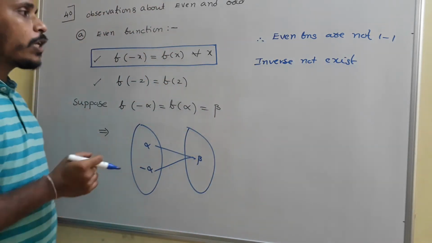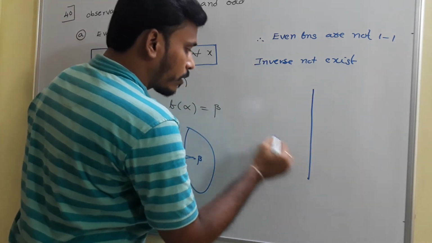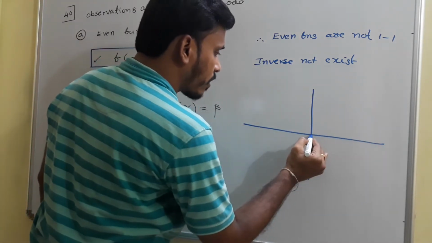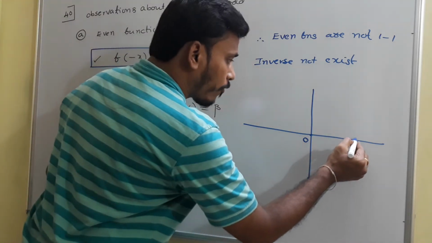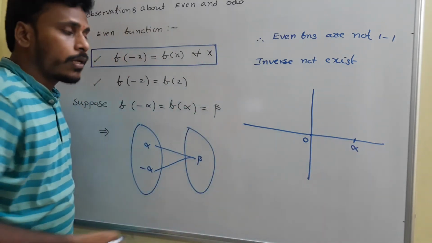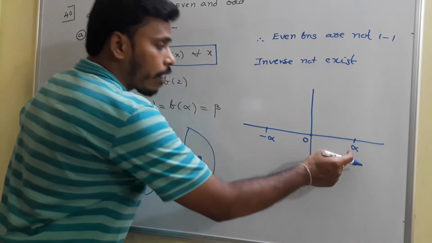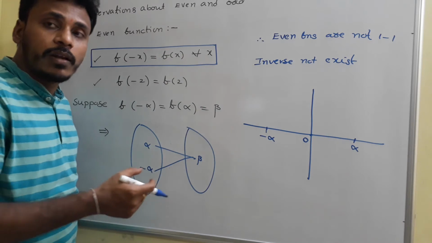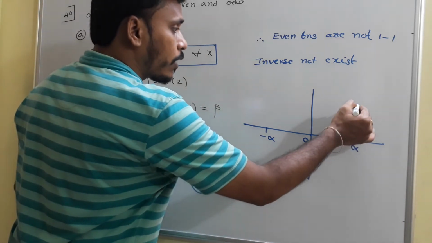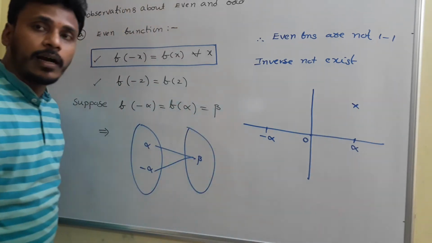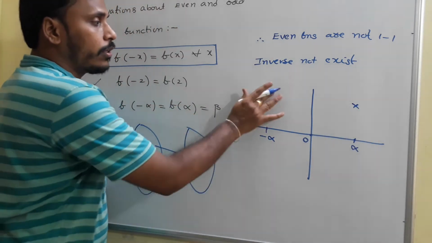And the other thing, when you observe the graph: while sketching the graph, suppose you have the x-axis and the y-axis, and this is the origin. If you take a point alpha on the x-axis, somewhere you will have minus alpha on the x-axis. For alpha and for minus alpha, the functional values are the same. That is, if at alpha your functional value is some beta, for minus alpha also the functional value is beta only, right?